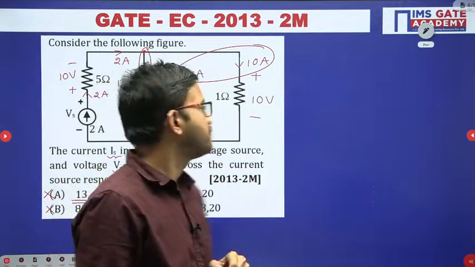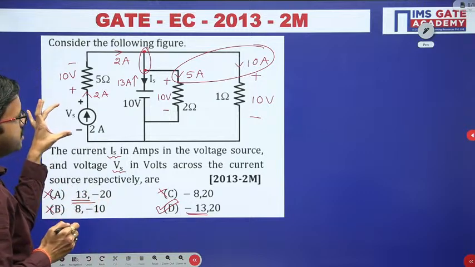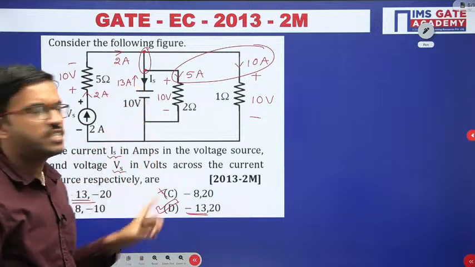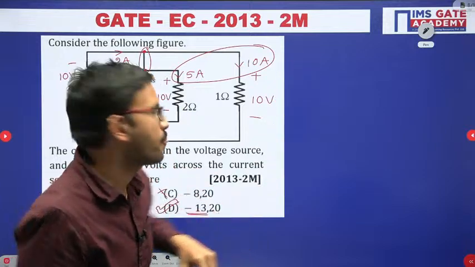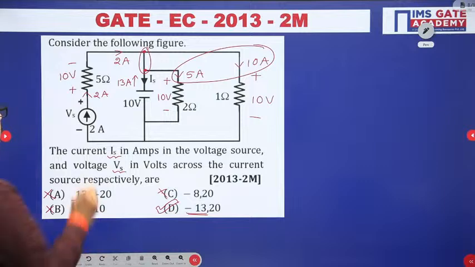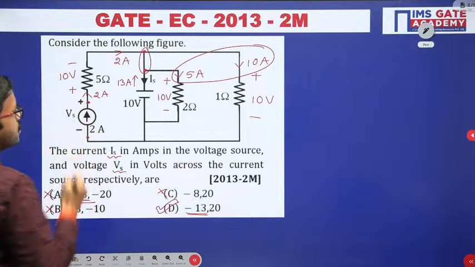Right, so here we have to calculate Vs. You can apply KVL around this closed path. Otherwise, whatever notation pattern we followed earlier, you can follow the same way. So here I have to calculate the voltage across these 2 terminals, right?